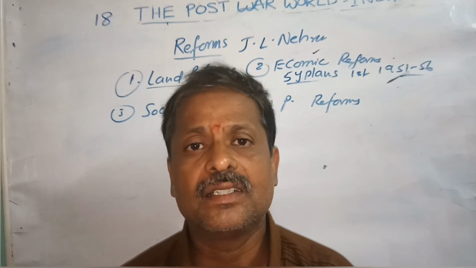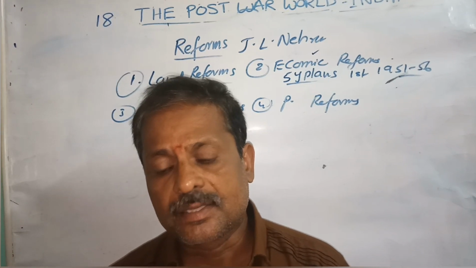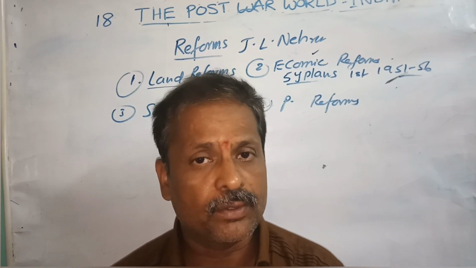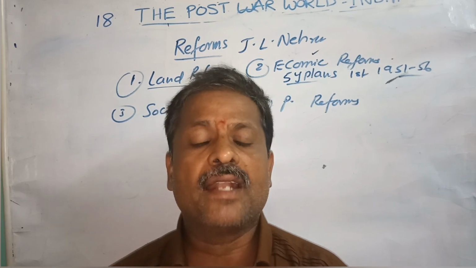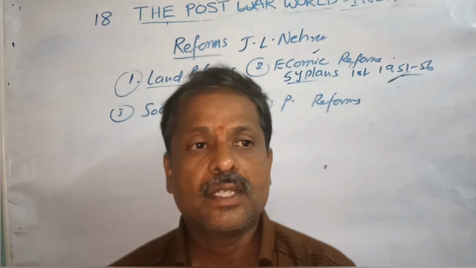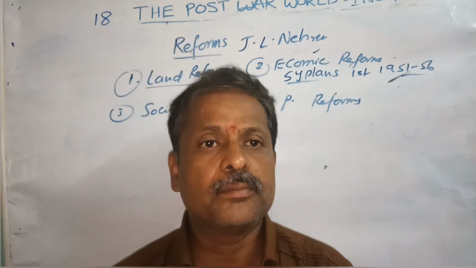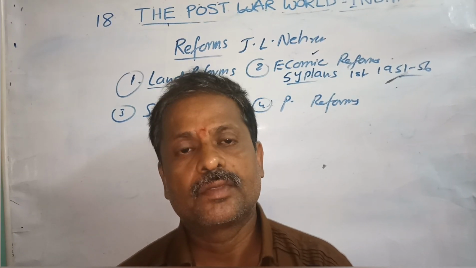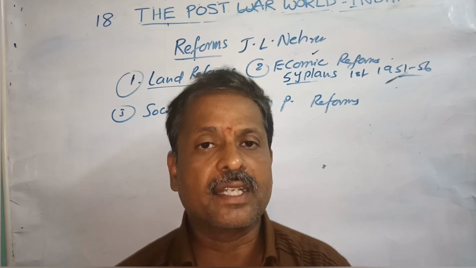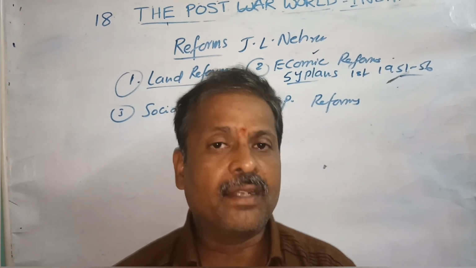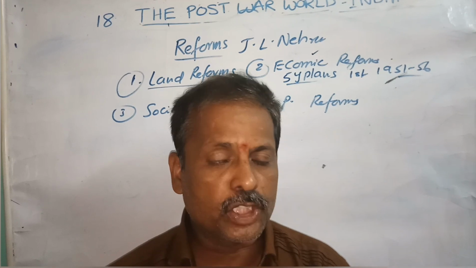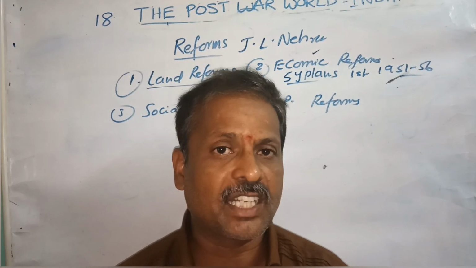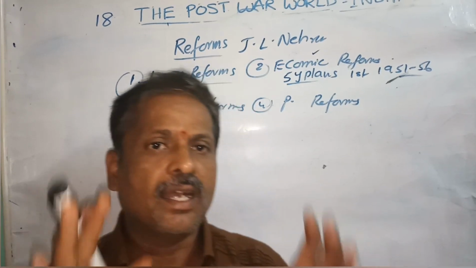After 3 plans, because of the sudden war against Pakistan in 1965, the fourth plan was not immediately implemented. A 3-year plan holiday was given, 1966 to 1969, and during Indira Gandhi's government, the fourth plan began, 1969 to 74, with the aim of Garibi Hatao.